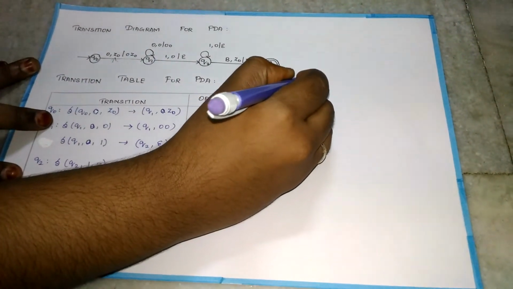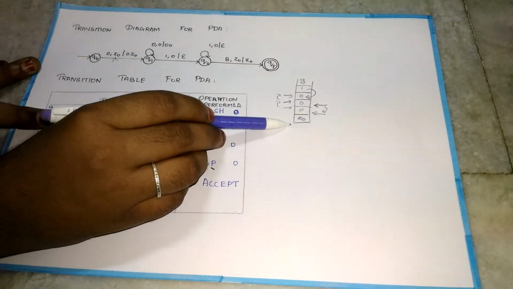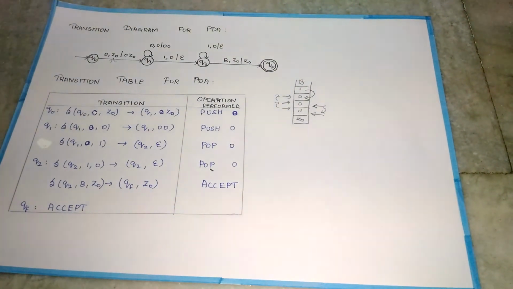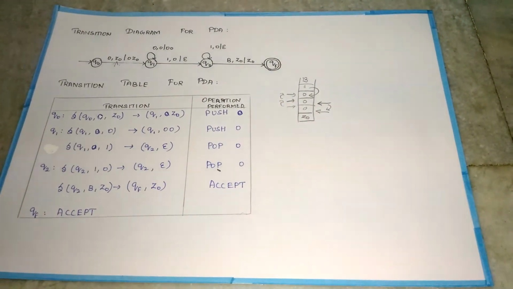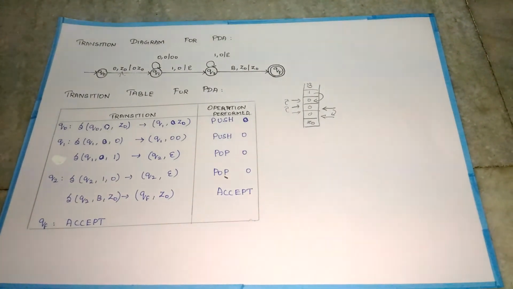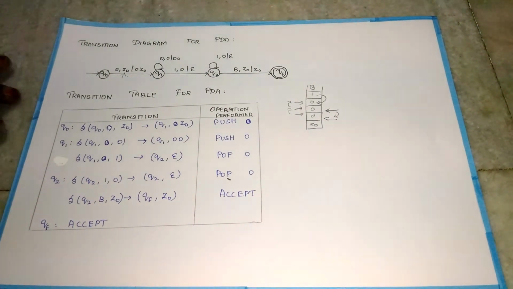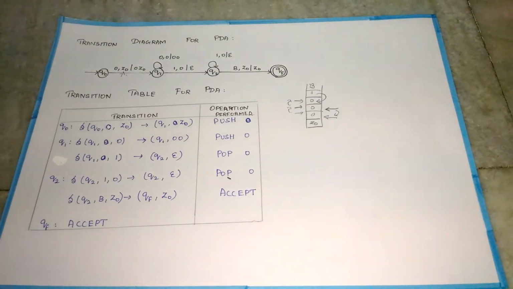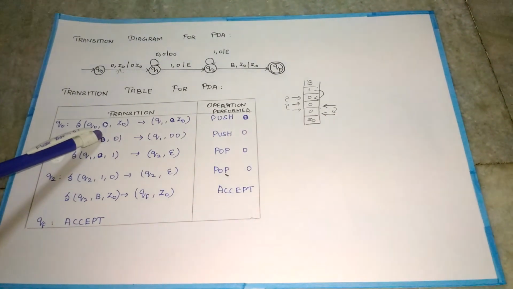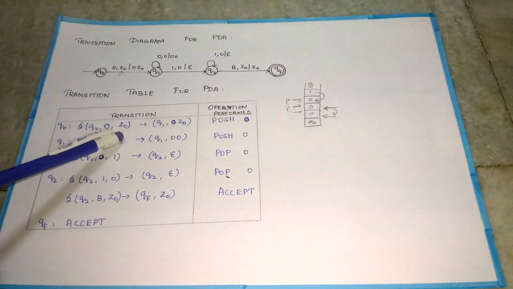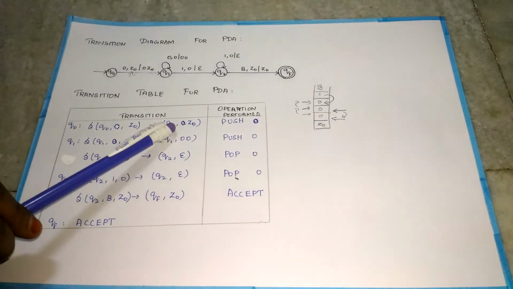Here the end of the input, blank, will be on top of Z0. So the string is a valid string. Here the number of zeros and ones are the same. Then the transition table for the PDA. In q0 we perform only one transition: in q0, 0 is the input symbol and Z0 is the stack symbol. It moves to the next state q1.